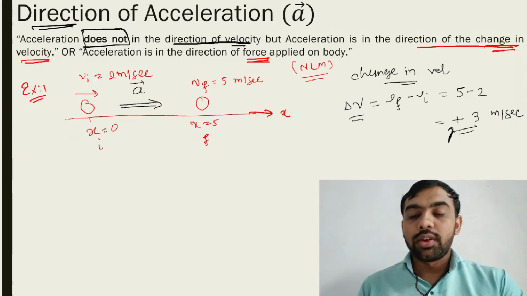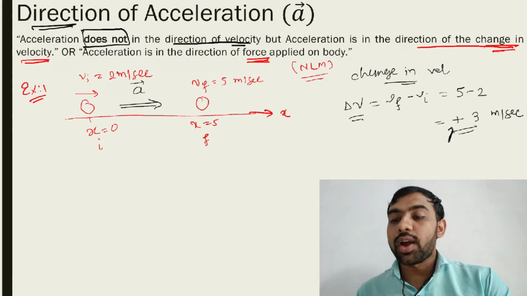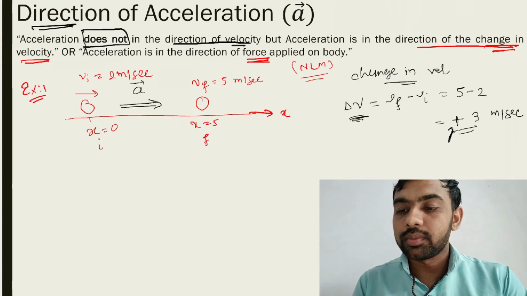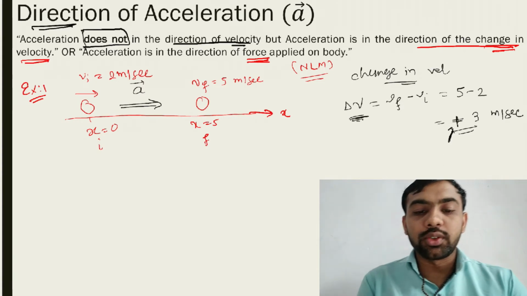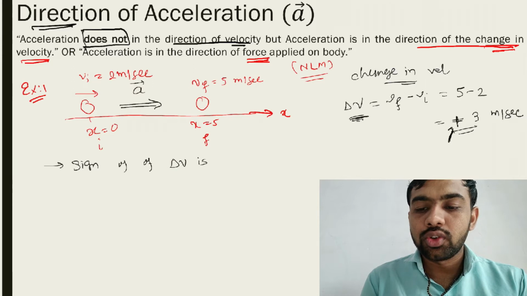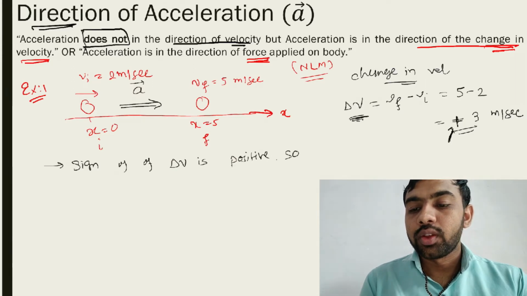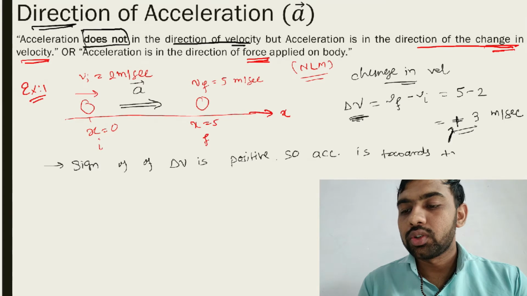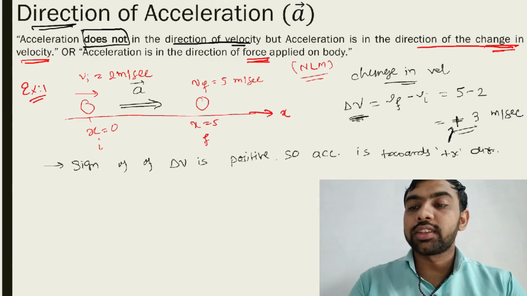Means acceleration is also towards the positive. Why? Here the sign of delta v is positive. Sign of delta v is what? Positive. So write down this one. Sign of delta v is positive, so acceleration is towards positive x direction.